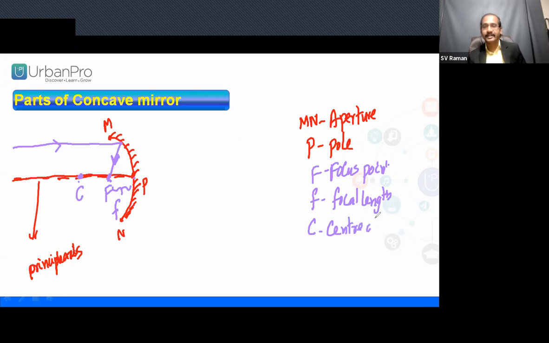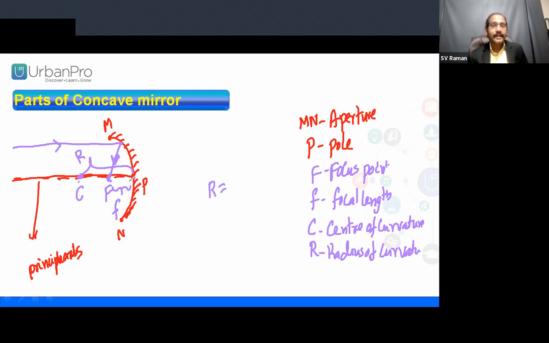The distance from the center of curvature to the pole we call the radius of curvature. Clear? Now the radius of curvature is equal to double the focal length, 2f. So these are all the parts of a concave mirror.